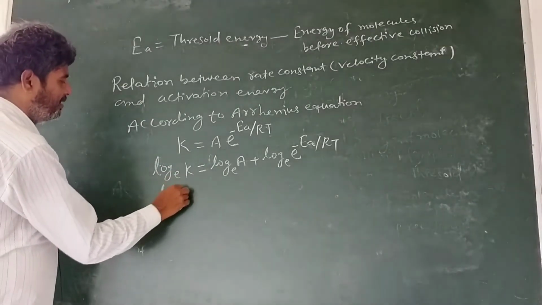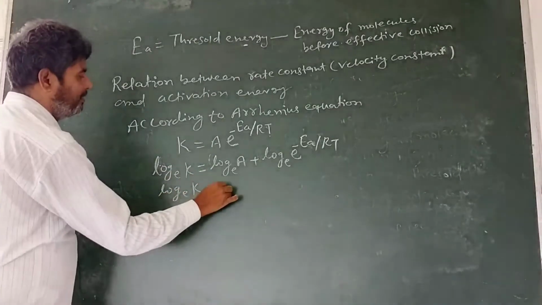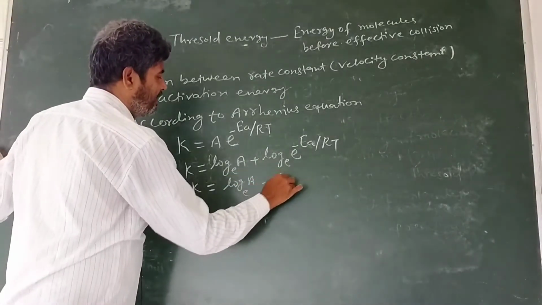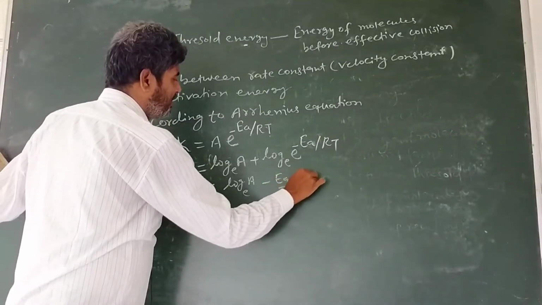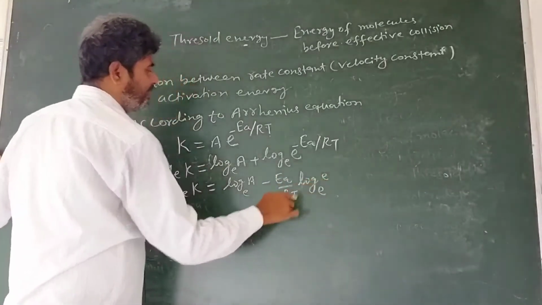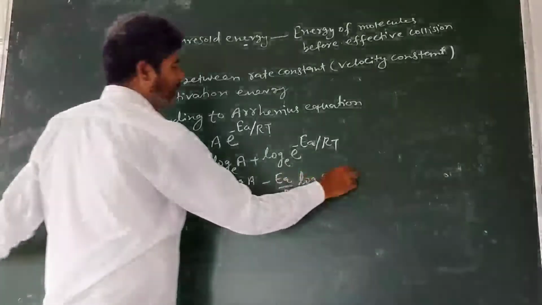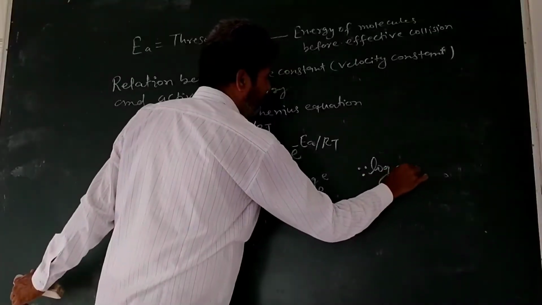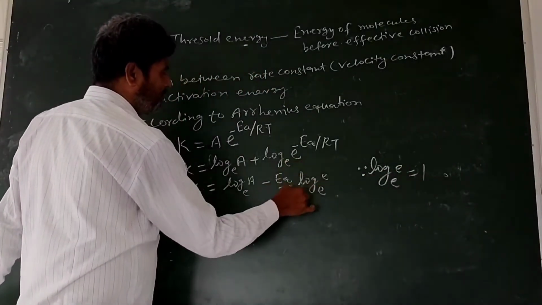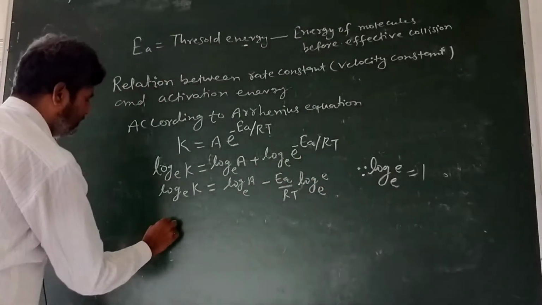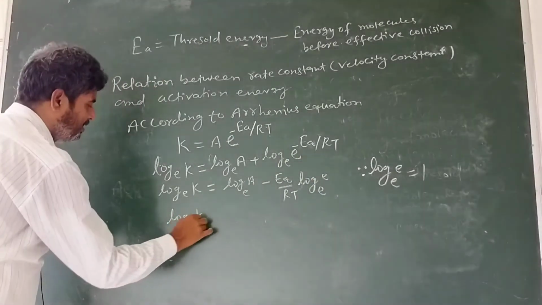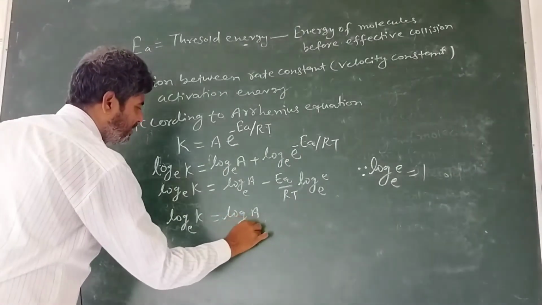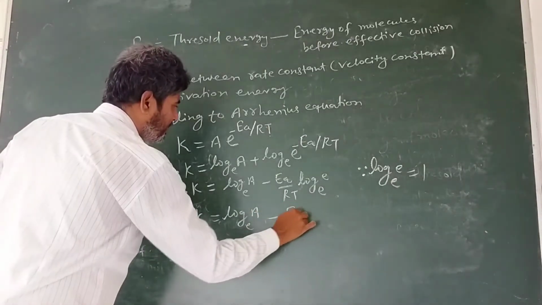Log e on the base e is equal to 1, so we will remove this. So log K on the base e is equal to log A on the base e minus EA upon RT.